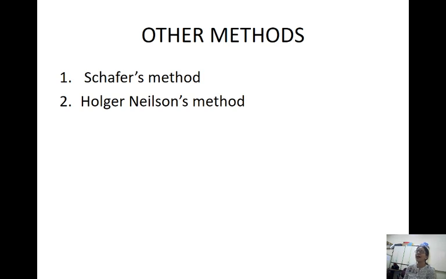Next, what are the other methods? Apart from the mouth-to-mouth method, there are other methods. These are done a little bit differently, and they can be used in case of drowning because they are done in prone position. First, coming to Schaefer's method. Two methods are there, Schaefer's method and Holger-Nielsen's method. Now coming to Schaefer's method.